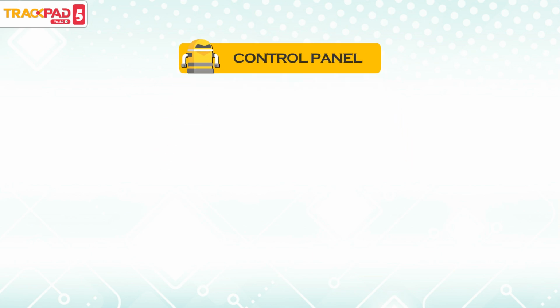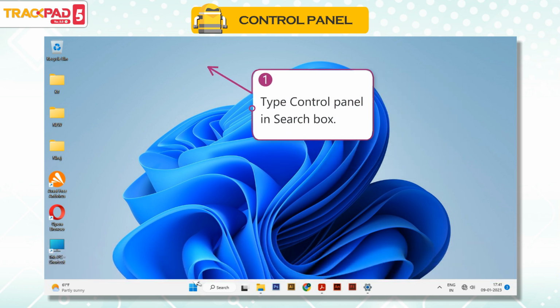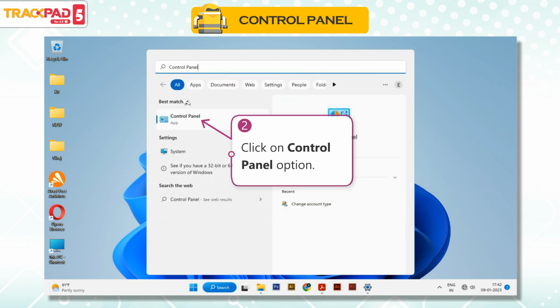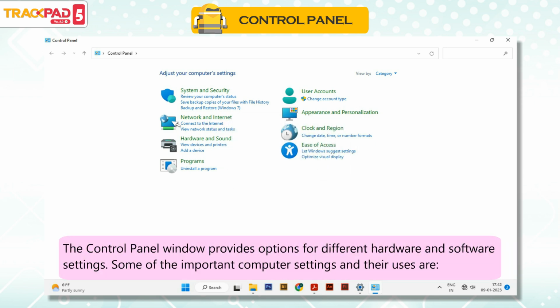Control panel. Control panel is used to control and modify many features of Windows 11 on your computer. To open the control panel window, follow these steps. 1. Type control panel in search box. 2. Click on control panel option. The control panel window provides options for different hardware and software settings.